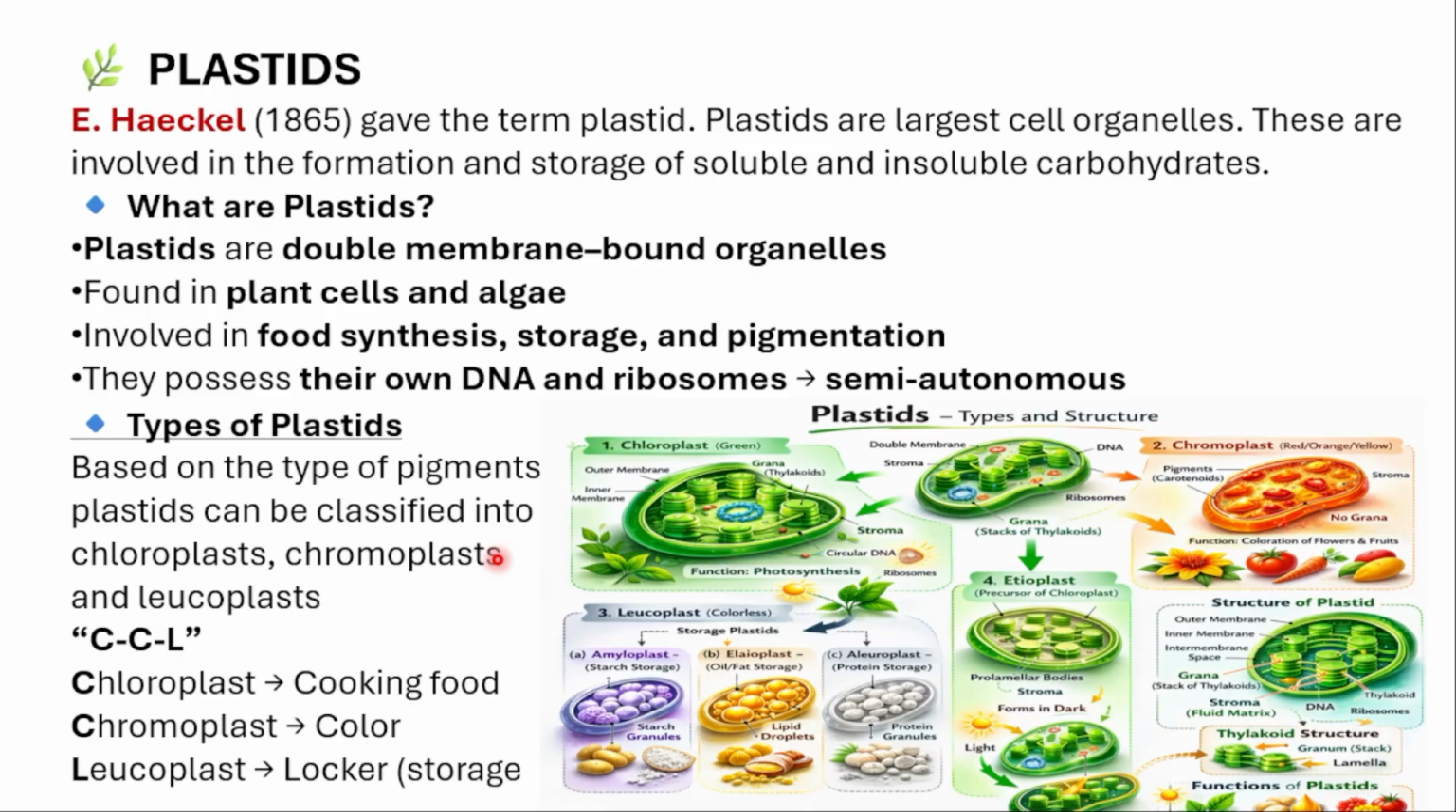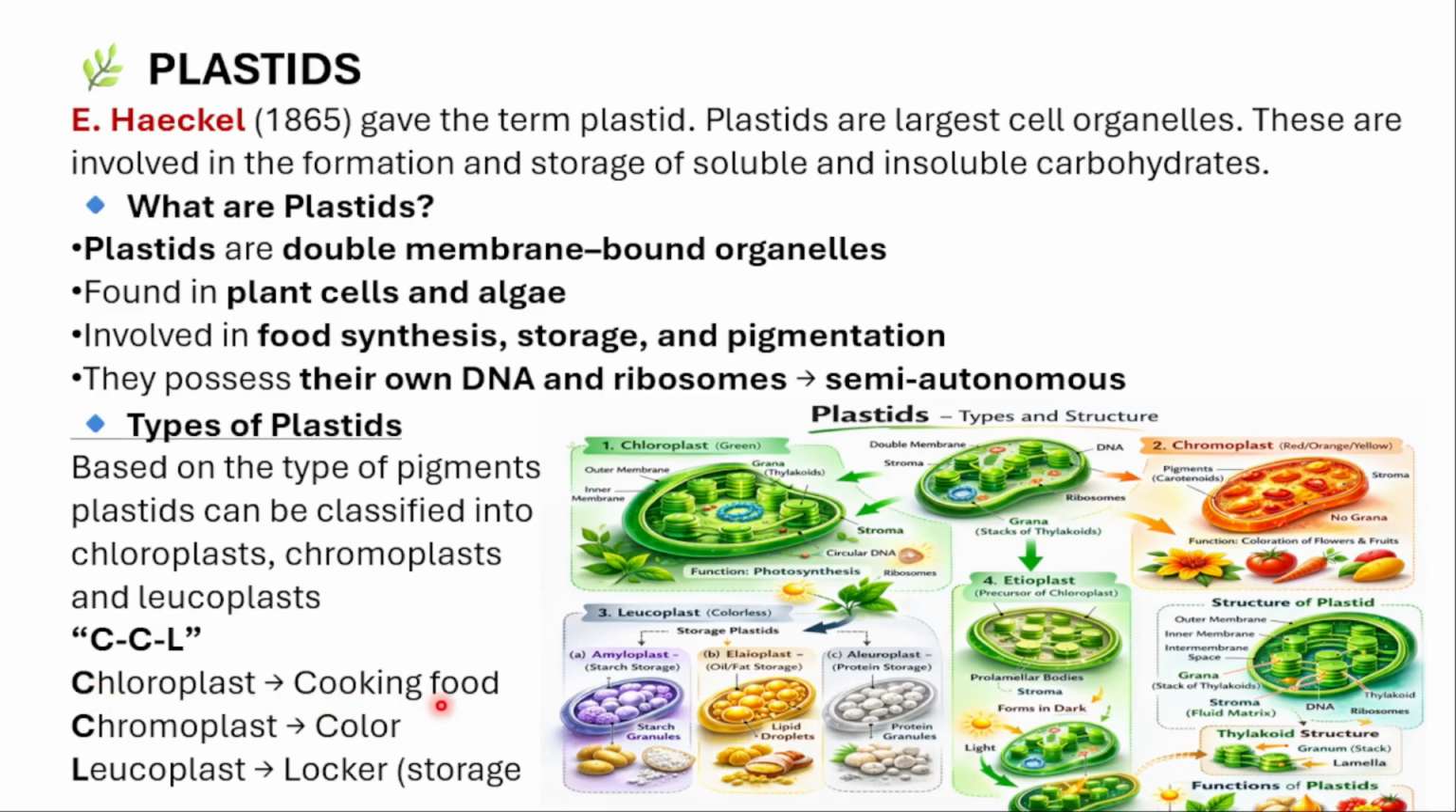It is going to be classified into chloroplast, chromoplast and leucoplast. Chloro in the sense green color. Chromo in the sense color, leuco means colorless. Chloroplast, chromoplast and leucoplast. CCL: chloroplast, chromoplast and leucoplast.